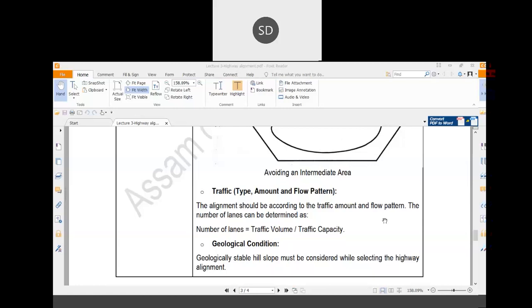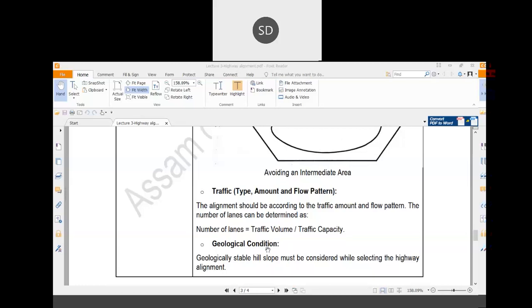So this alignment, whatever alignment you are proposing, should be according to the type of the traffic, that is, what are the different types of vehicles which are moving over there and what are the numbers of users using that particular road. Then flow pattern, how these vehicles or humans are moving over the road when there is a peak volume. Peak volume means when there is a maximum number of users, and when there is a minimum number of users. All these things should be carefully noticed whenever you are proposing an alignment.